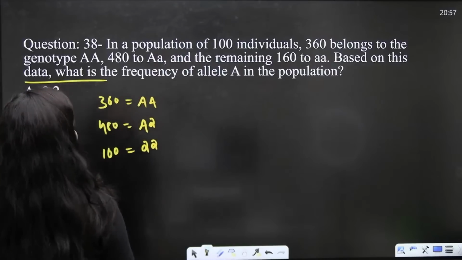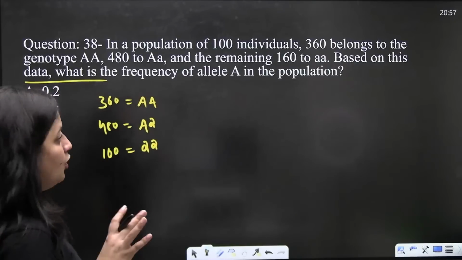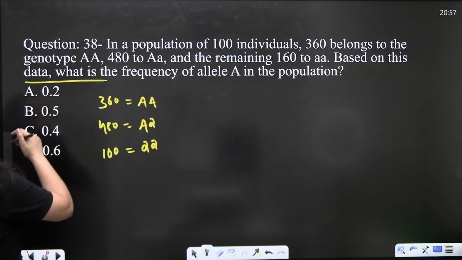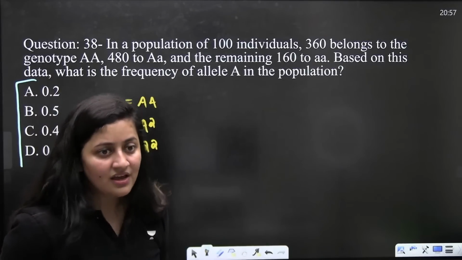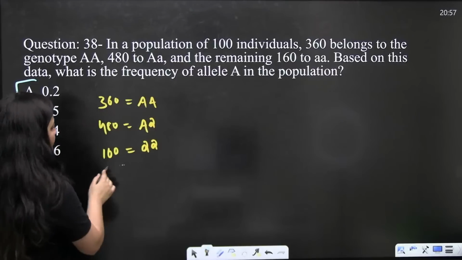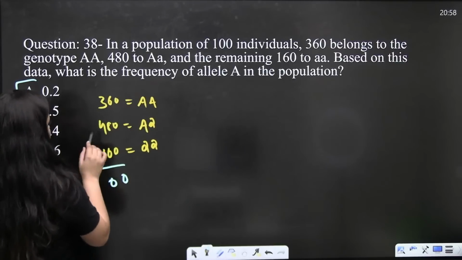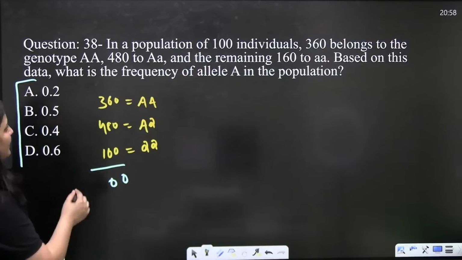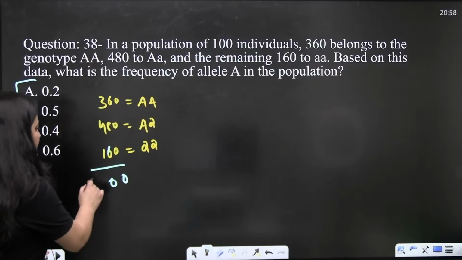In a population of 100 individuals, 360 belong to the genotype AA, meaning homozygous dominant, 480 are heterozygous dominant and 160 are homozygous recessive. So what is the frequency of allele A in the population? Guys, the total number of population will be, right? Tell me. What is the total number of population? 1000.